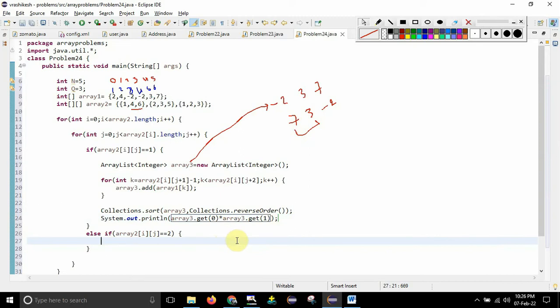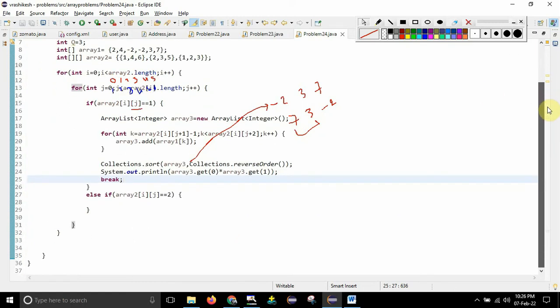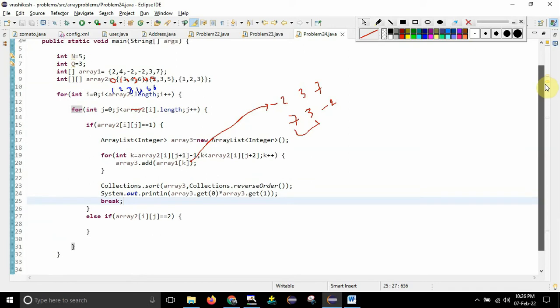Fine. Once you are done with these things, you need to break this loop here itself, because I don't want to again increment the j and do all those things. So you need to write one thing, that is break. This is very important, guys. You need to write a break here. Once you have written this much, you will be getting the highest element.